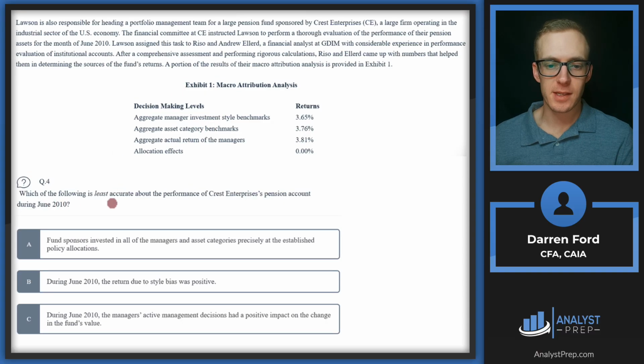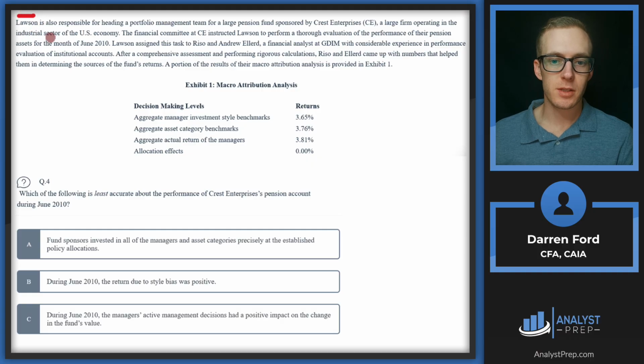Question 4, which of the following is least accurate about the performance of Crest Enterprises pension account during June 2010? A, fund sponsors invested in all of the managers and asset categories precisely at the established policy allocations. B, during June 2010, the return due to style bias was positive. Or C, during June 2010, the manager's active management decisions had a positive impact on the change in the value of the fund. So we are looking for least accurate in our answer. So 2 of these are going to be accurate, 1 will not.